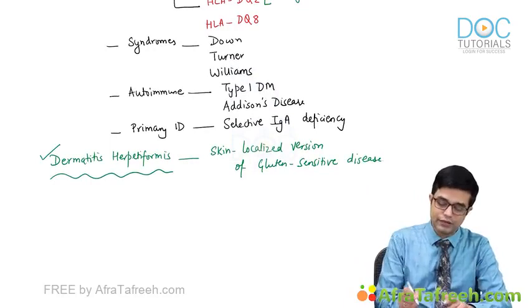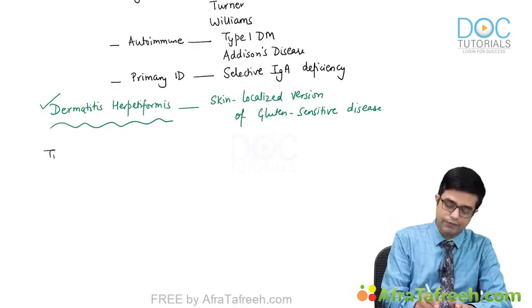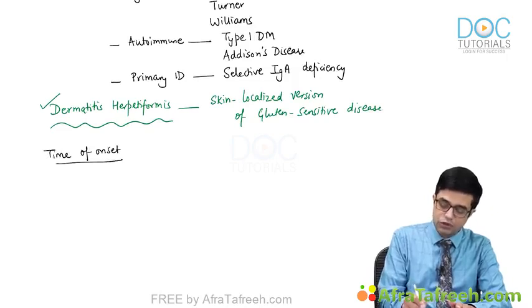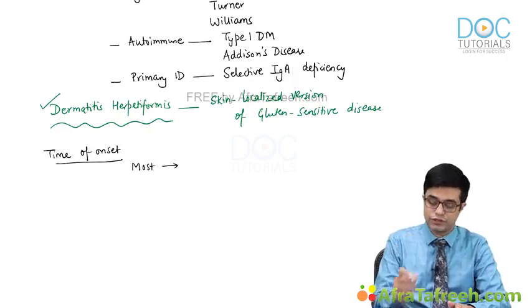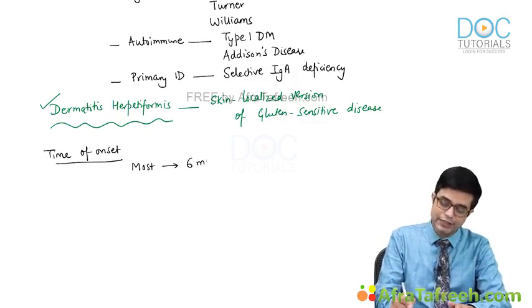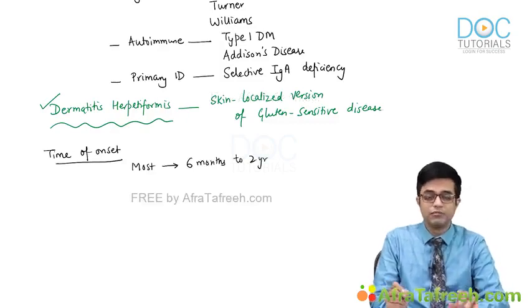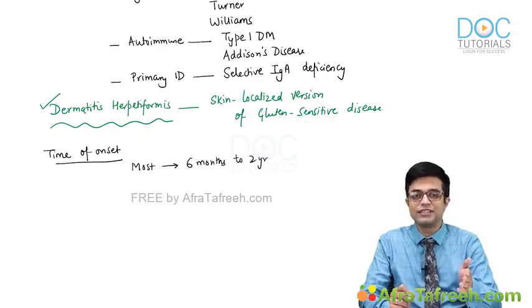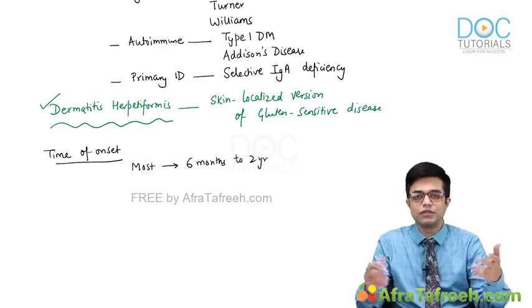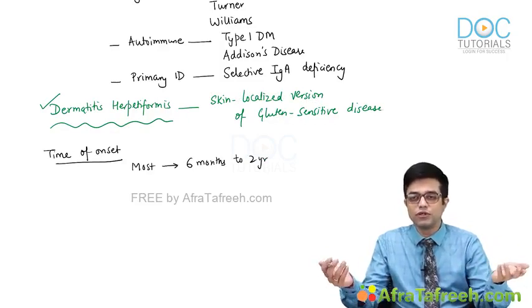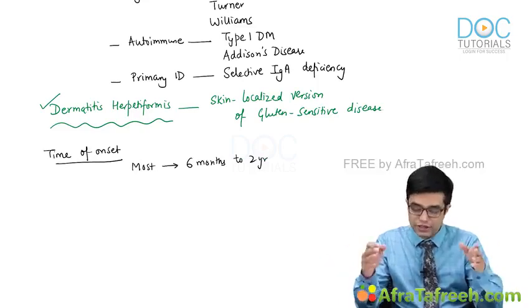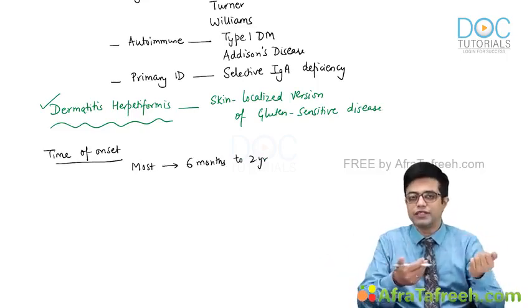Next, we come to the time of onset. When does the disease start? In most patients, the predisposition is already there, but the time of onset of features will be between 6 months to 2 years of age. Why? Because for the first 6 months, the child is receiving exclusive breastfeed. So there is no exposure to wheat, no response to gluten, and the child is not getting any manifestation.